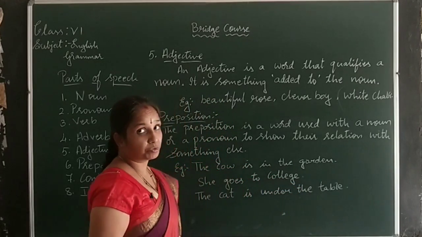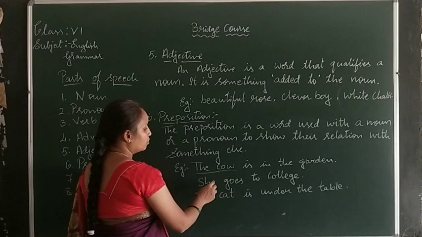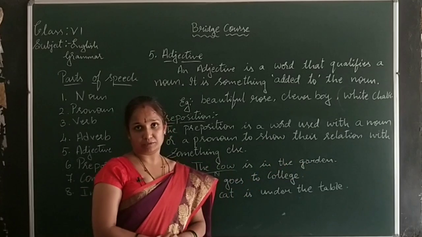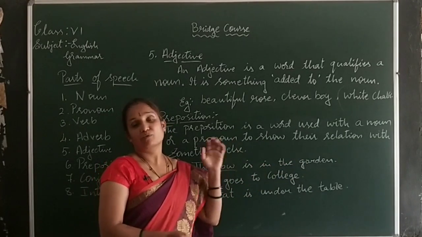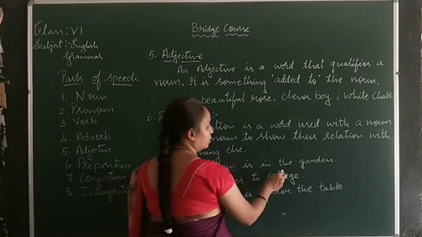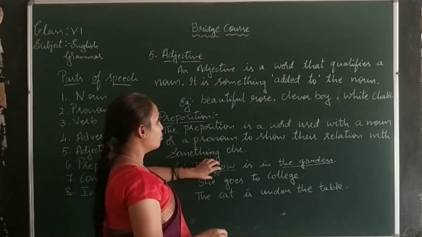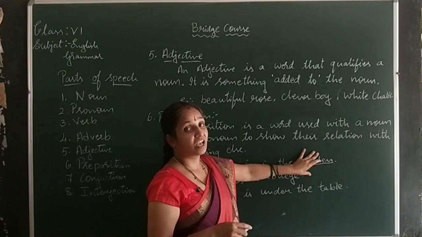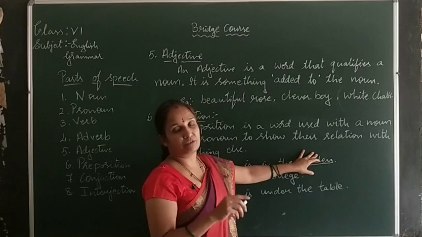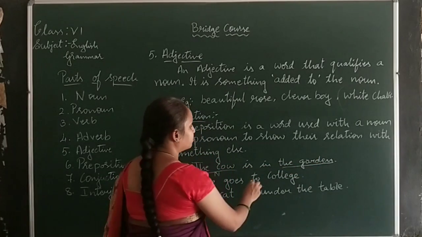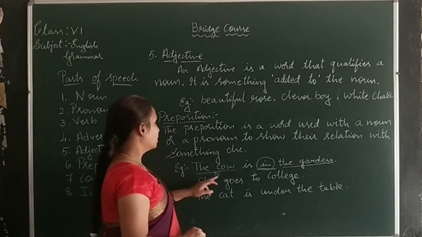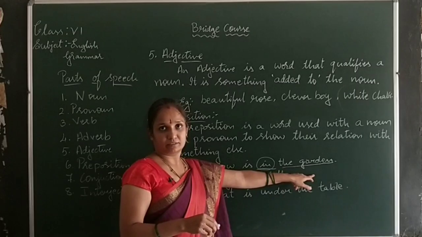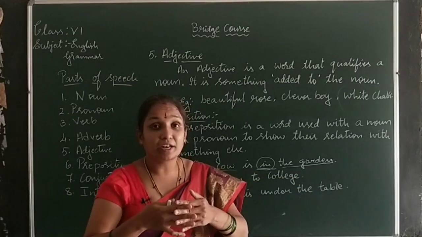How? Let me tell you. The cow is a noun. It has a relation with something, the garden. The cow is related to the garden. Which is the preposition here? The preposition is in. The cow is in the garden.